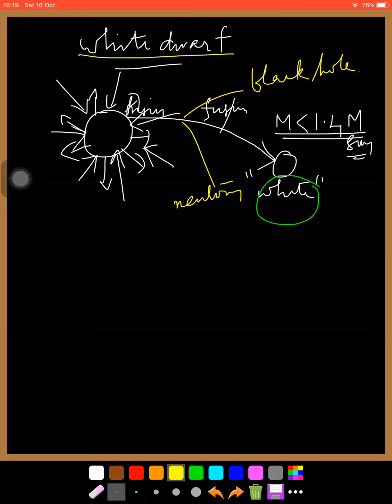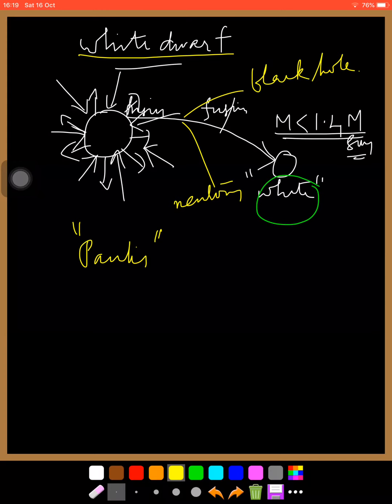And then again moving into white dwarf star, this white dwarf star is also an application of Pauli's exclusion principle in the stellar context.